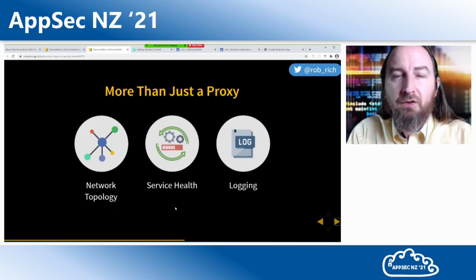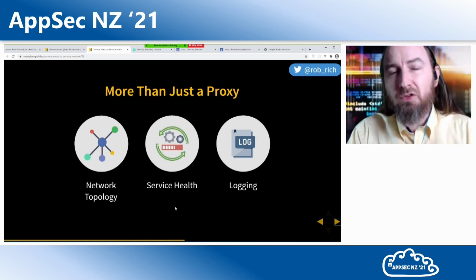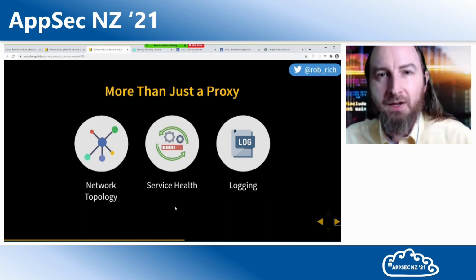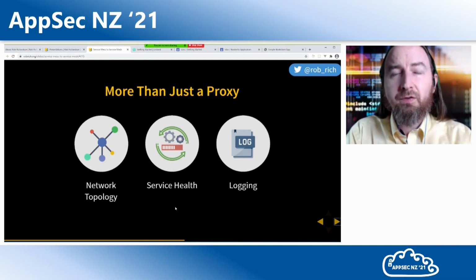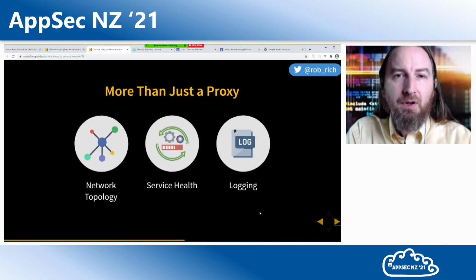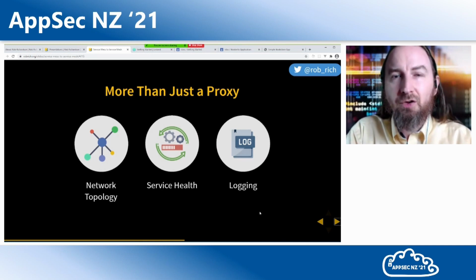We can also take a look at service health. Now, as we're looking at these communications, we could say, this service is starting to throw 500 errors. I think maybe this service is unhealthy. Maybe we need to restart it. And we can log all the traffic. We can log the communication. We can log uptime of particular services and get a good sense of how our system behaves in a healthy state. Well, let's level up again.